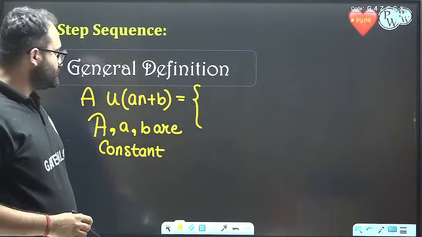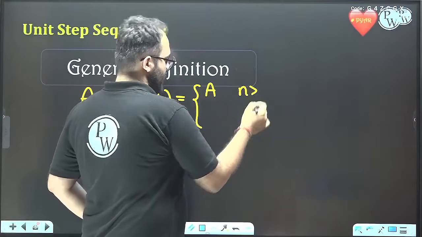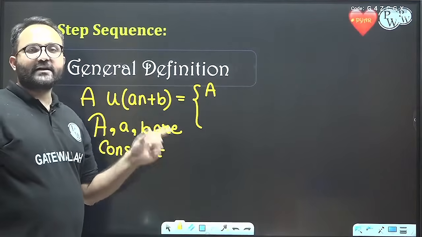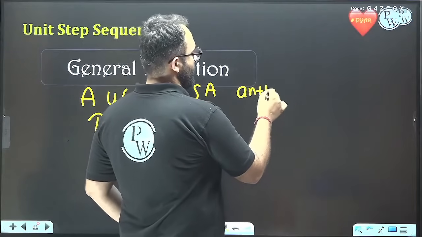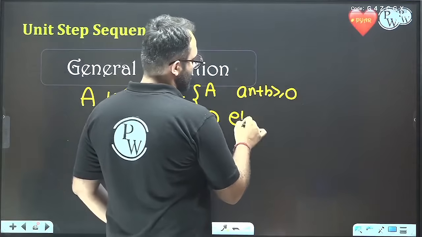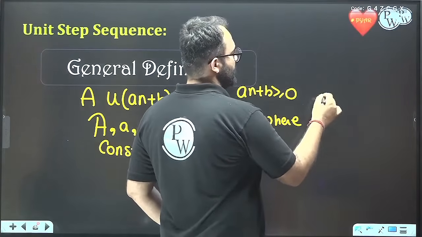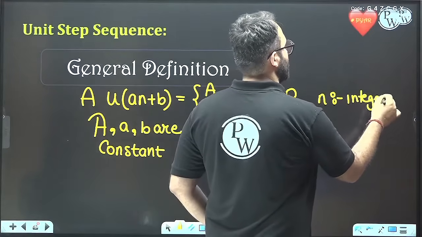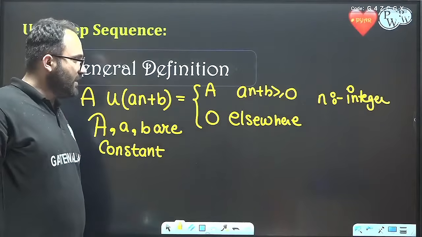Now the value of this function is capital A where the term inside the bracket is greater than or equal to 0, and 0 elsewhere. And one more thing, it is very important, that is n has to be an integer only. Understood everyone?